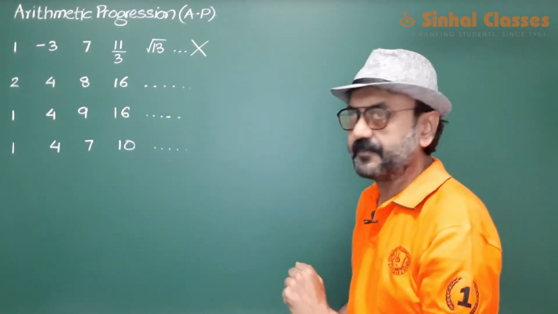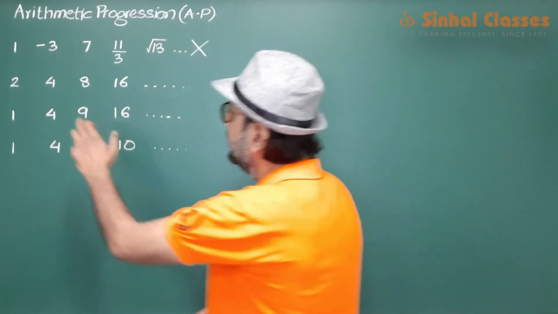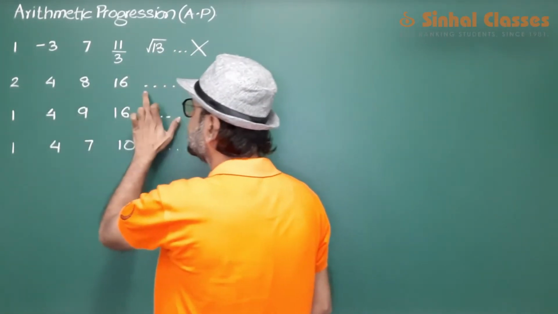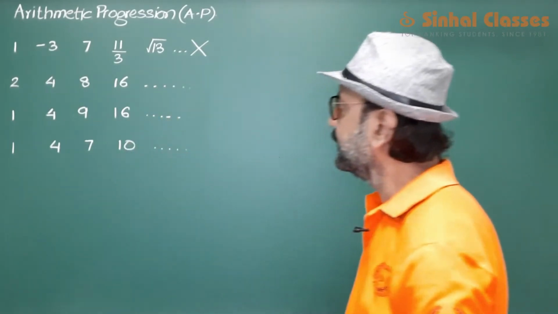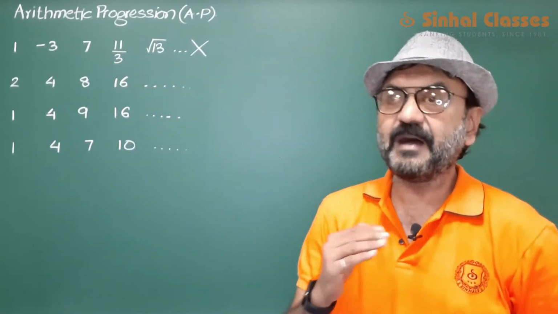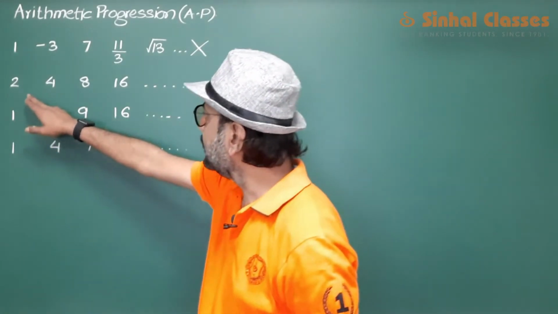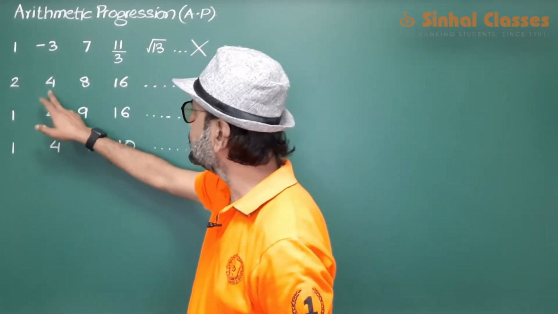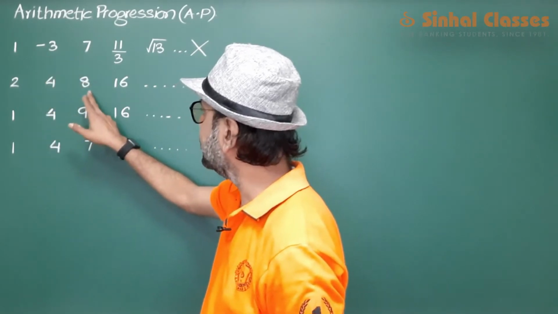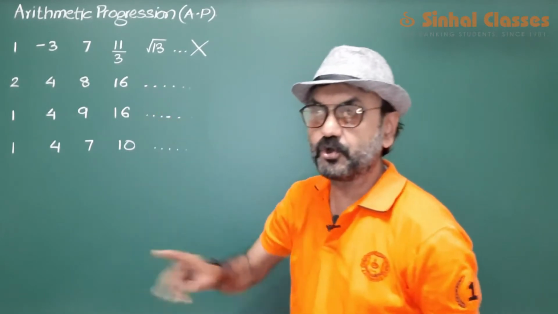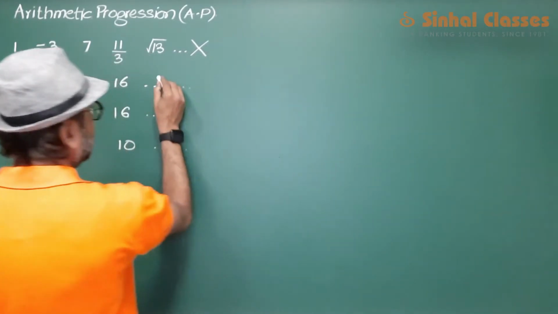Let us take the second example. Now in the second example, we are given 2, 4, 8, 16. If we ask you, children, what will be the number that will come after 16? You'll just look at the numbers and you'll realize that twice of 2 is 4, twice of 4 is 8, twice of 8 is 16. So the next number that should come here should obviously be 32.